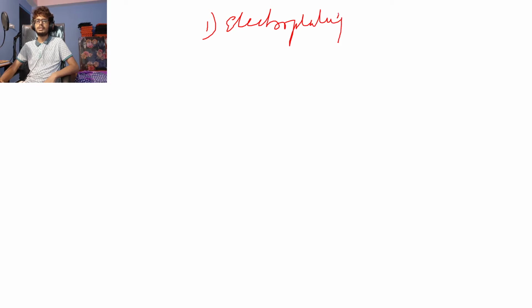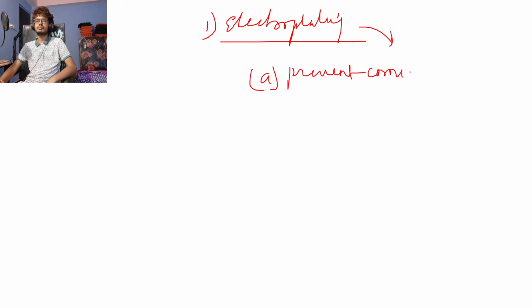So electroplating is using electrolysis to plate a small layer of a precious metal over some other metals, right? So the main reason why electroplating is done is to prevent corrosion, and second one I told you yesterday only, for decorative purposes, right?